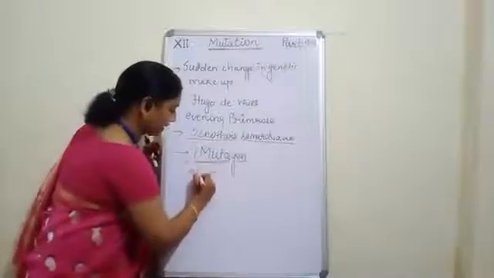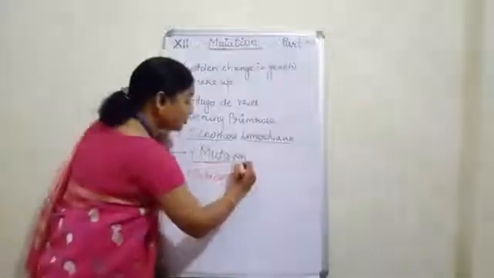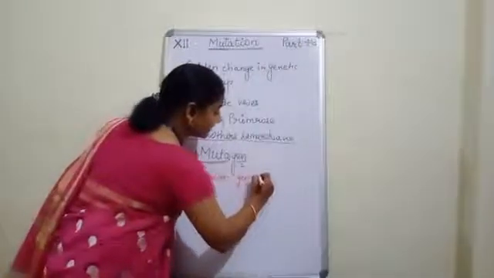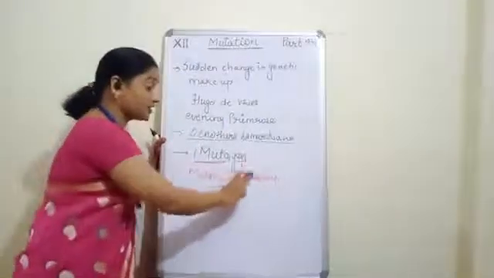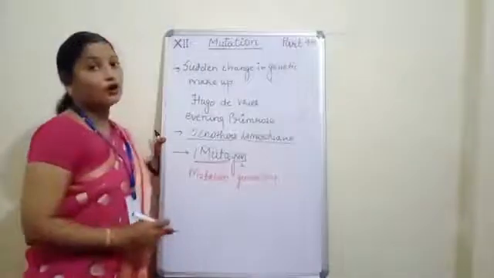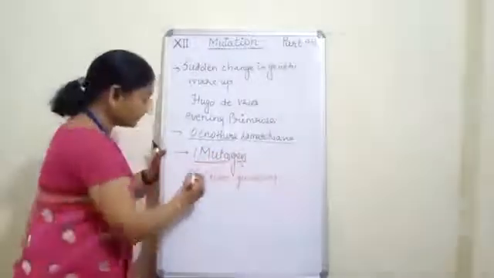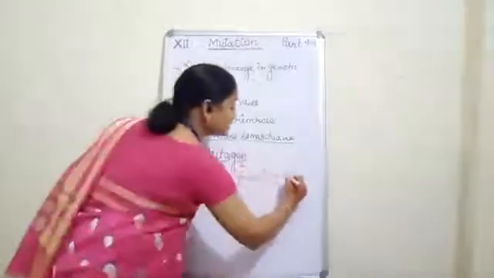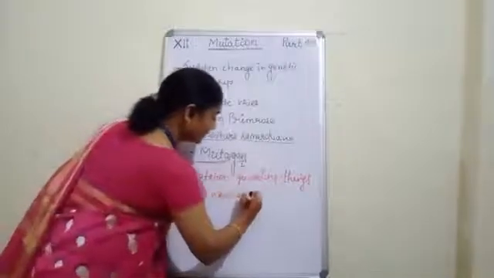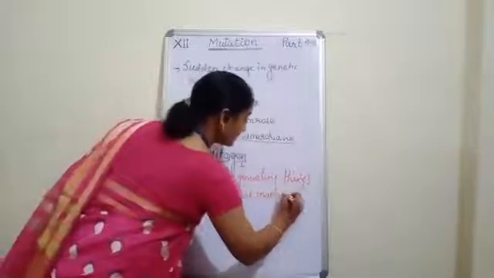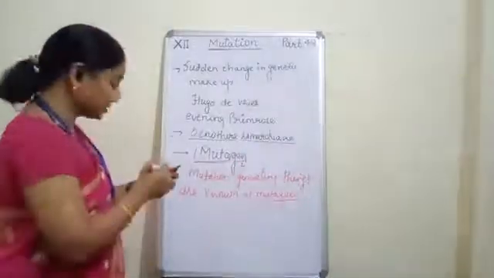And gen, the meaning of gen is generating. So, very simply, we can say that mutation generating things are called mutagen.